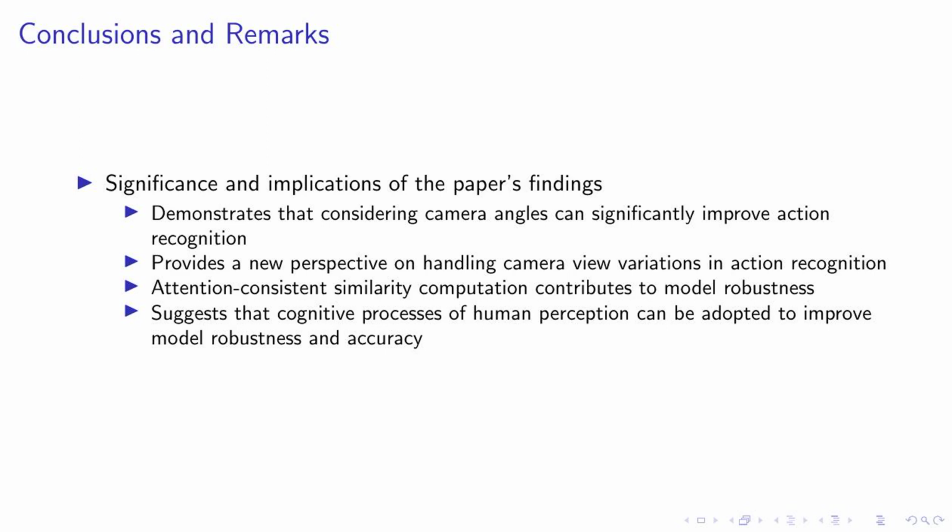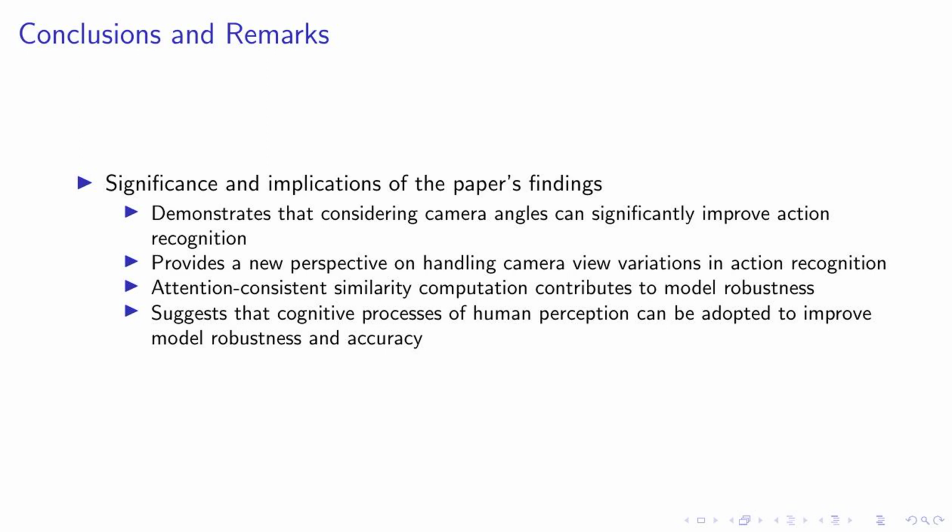In conclusion, this research has significant implications for the field of action recognition. We've shown that by taking into account camera angles, we can significantly enhance the accuracy of action recognition. This provides a fresh perspective on how to handle variations in camera views, a common challenge in this field. Our method of attention-consistent similarity computation contributes to the robustness of the model, ensuring that the model's attention remains consistent even when the view of the video changes.